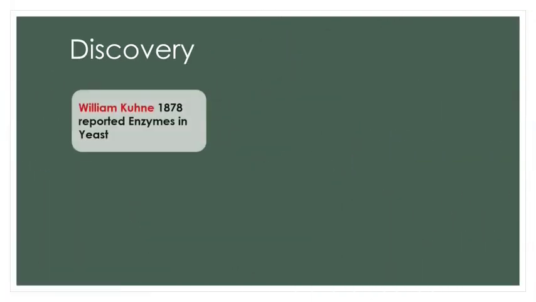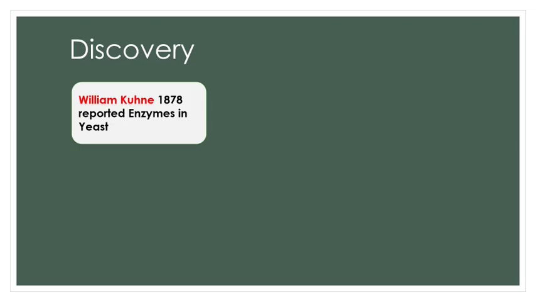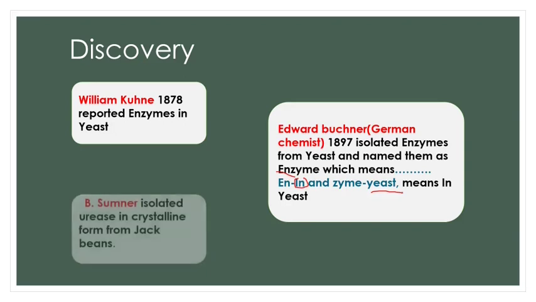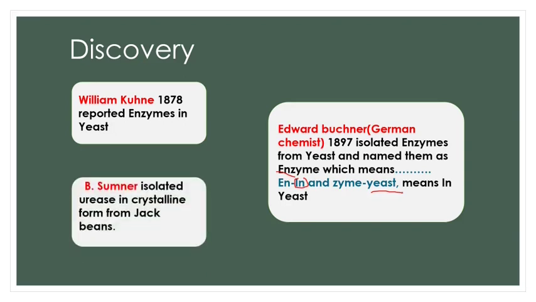Who discovered enzymes? William Kuhne in 1878 for the first time reported enzymes in yeast. He just reported. Later, a German biochemist, Edward Buchner, isolated enzymes from yeast and named them enzymes. The word en means in and zyma means yeast. So enzyme means chemical substances which are found in yeast. J. B. Sumner isolated the first enzyme, urease, in crystalline form from jack beans.